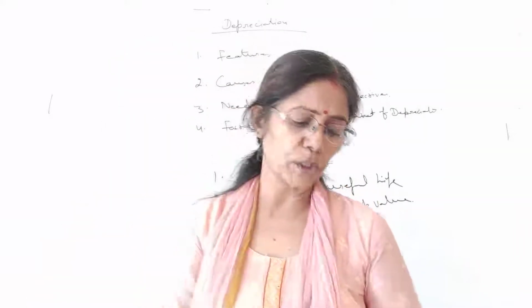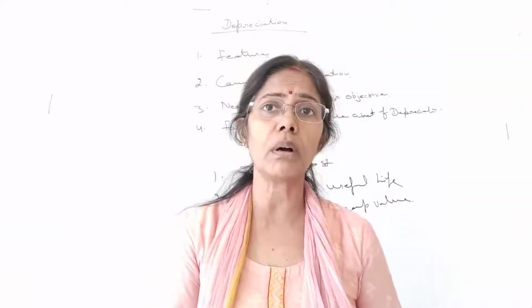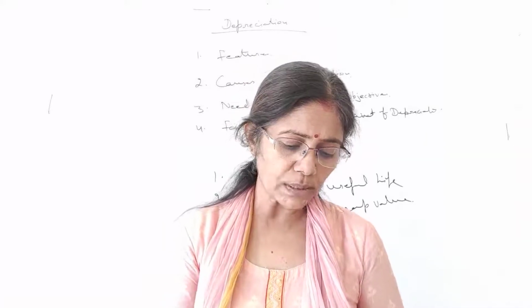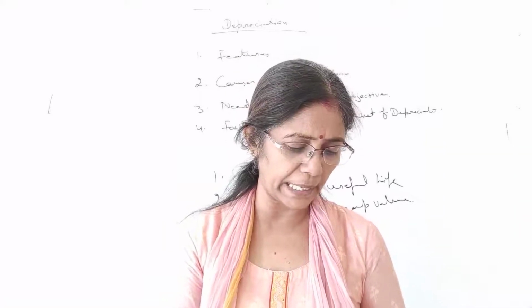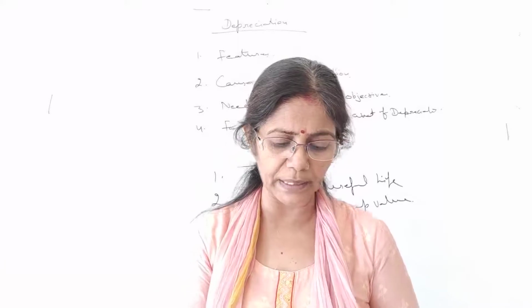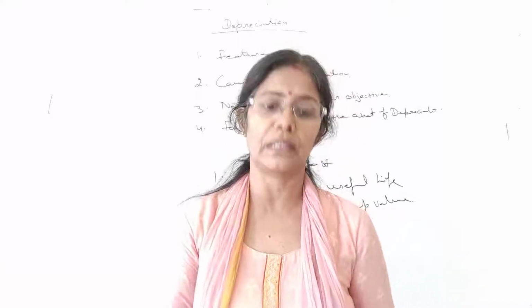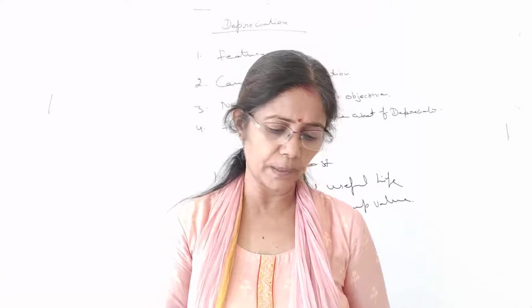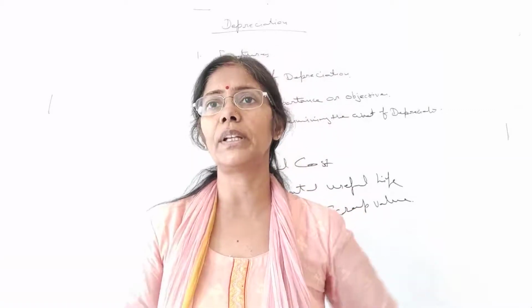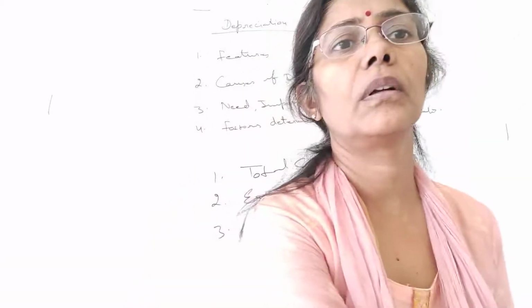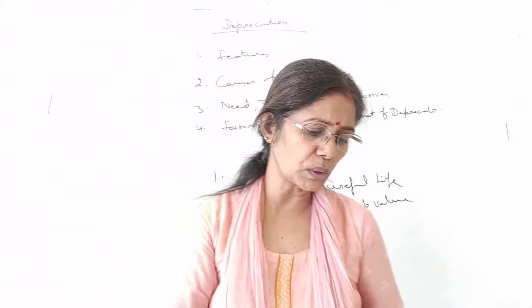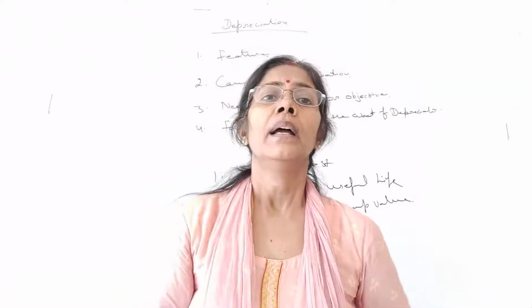All these 3 points should be clear. Total cost of the assets. The cost of a fixed asset is determined after adding all expenses incurred for bringing the asset to useful condition, such as freight, transit, insurance and installation cost, etc. So we were talking about the total cost of the assets.